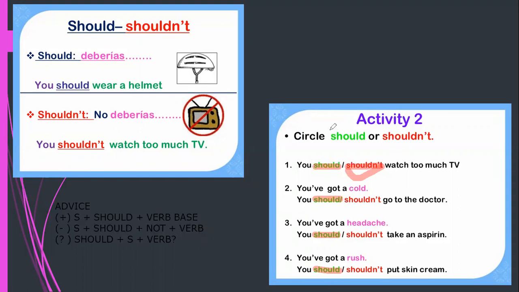With exercises, we need a little bit of extra information to imagine if it's affirmative or negative. That's why, when we evaluate this exercise, it's necessary to have extra information to imagine the context of the conversation. And remember that should is always going to be used for giving advice. When we give a piece of advice, we don't need the ing, we don't need the to, and this is how we give recommendations in English.